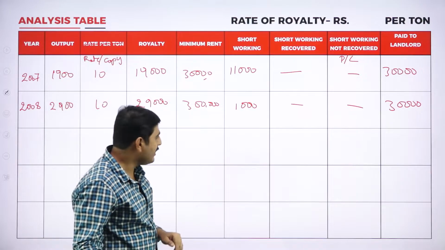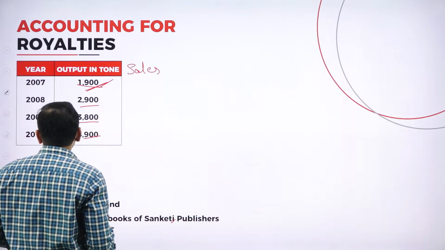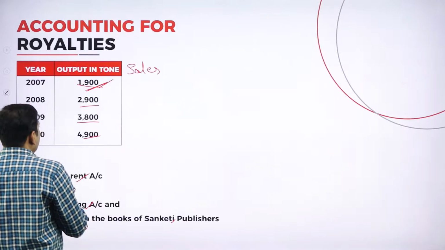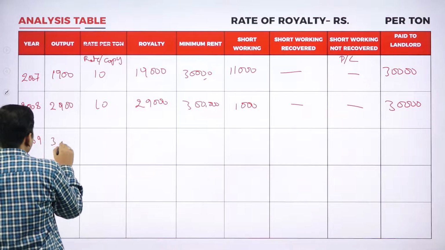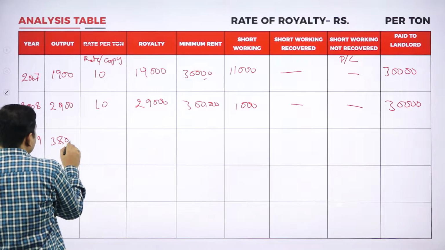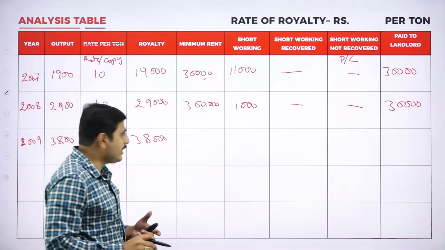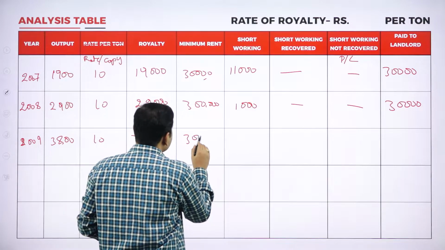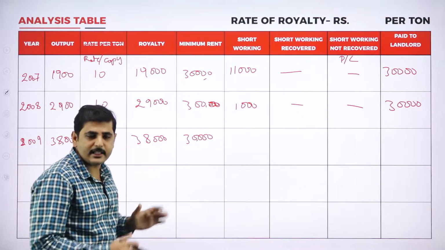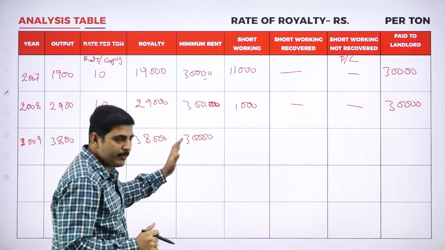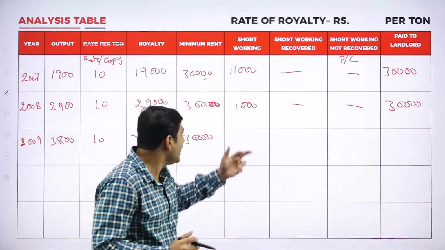Now, going to the third year, 2009, the production is 3,800. At 10 rupees, that means 38,000. Now what is the excess production here? Again we have to pay 30,000 rupees as the minimum rent. Whatever excess production we are getting apart from the minimum rent, out of the excess royalty, we can recover the short working.